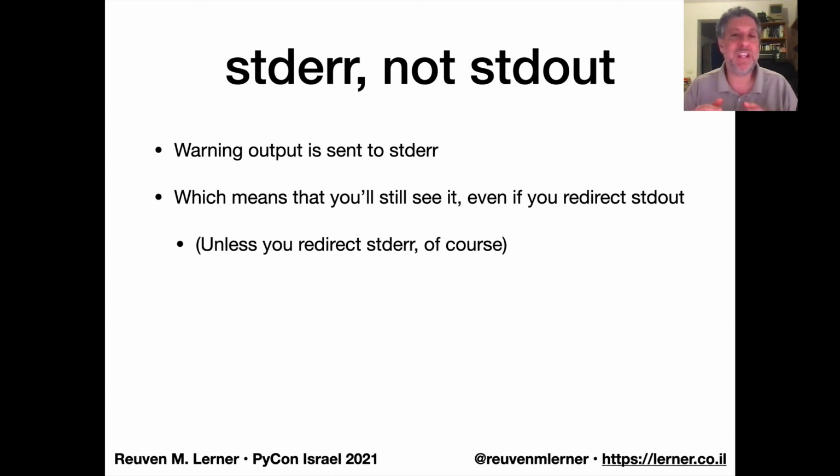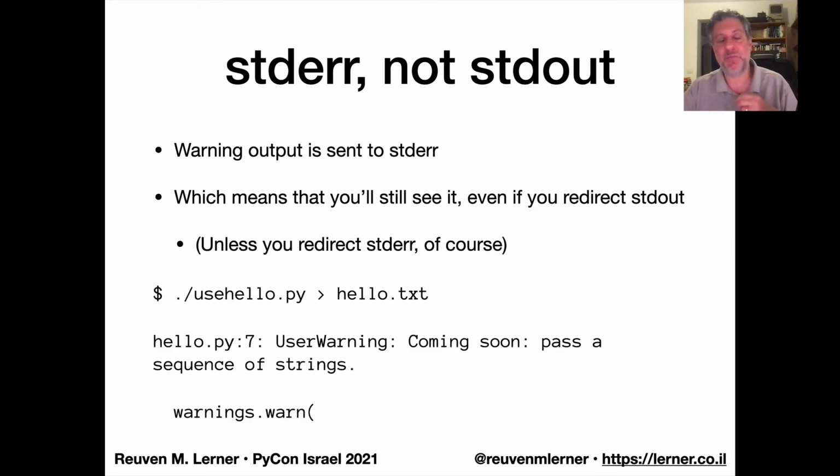Now on your screen, standard output and standard error are sort of mixed together because it's on the same screen. But if you were to redirect the output from the program, let's say use hello.py greater than hello.txt, we will still see the warning messages on the screen, even if the output from the actual program, the standard out, is redirected to hello.txt.